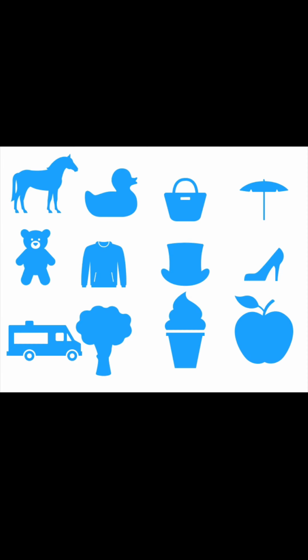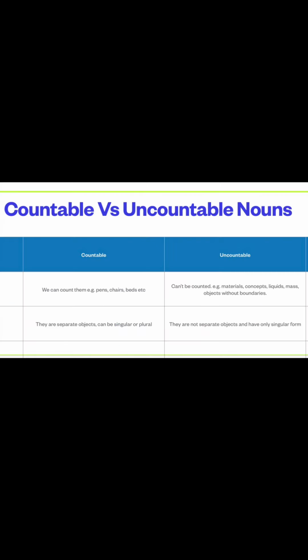So you can have a look at these things. All these things and animals, what are they? And the fruits, they are nouns. The first one is the horse, then it's an image of a duck, a bag, umbrella, a teddy bear, everything, shoe, apple. These are nouns, right? Okay, so I hope that you all are clear until now.